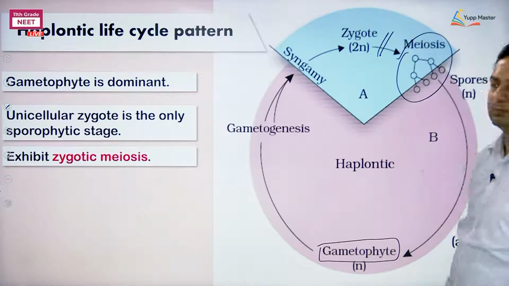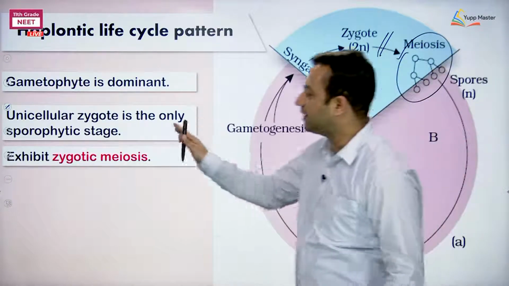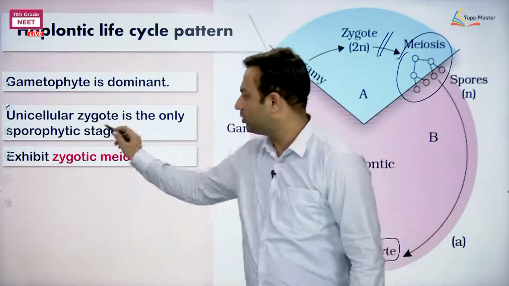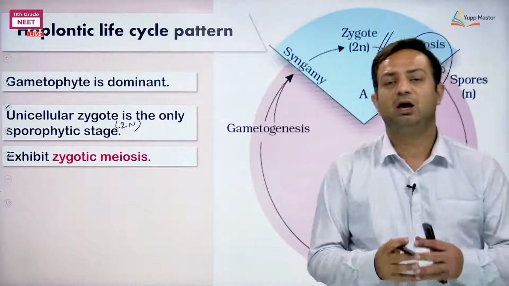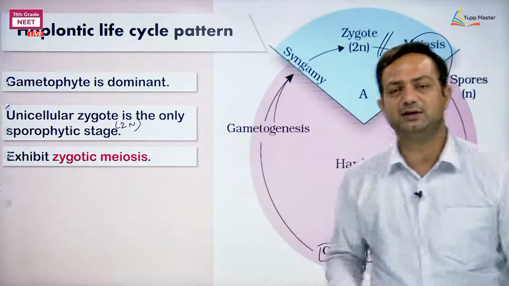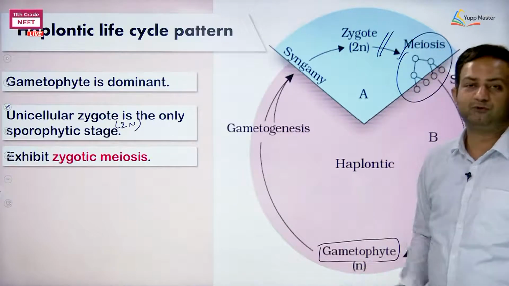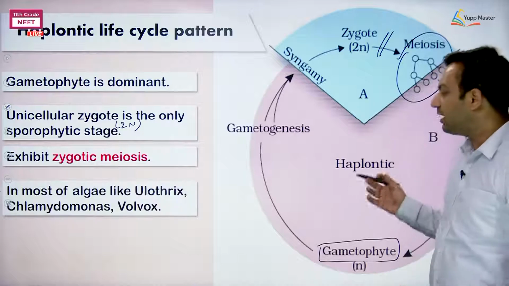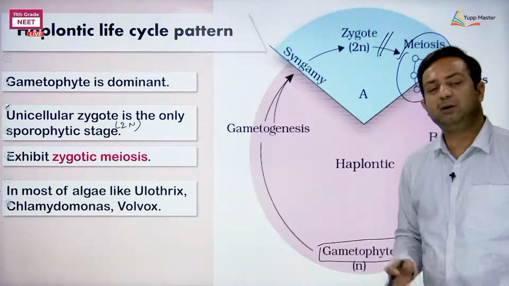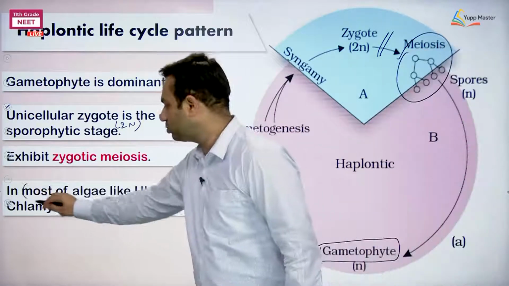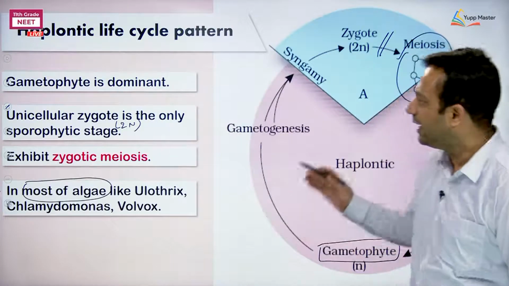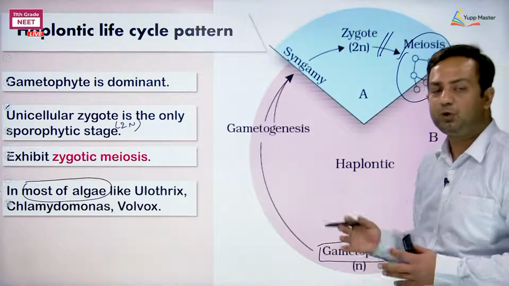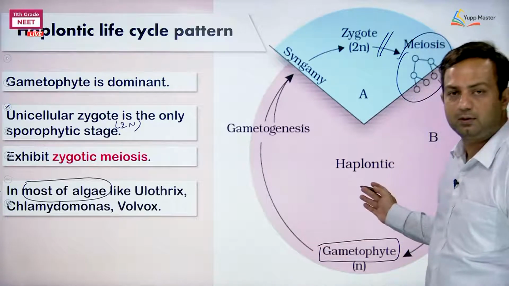In the zygote. That's why I have mentioned that the zygote is the only sporophytic stage, the only diploid stage. Almost the complete time is getting spent as gametophyte, the haploid. Where are we finding them? We are observing them in most algae. I repeat, most algae are showing the same thing. This is called haplontic or haplobiontic life cycle.